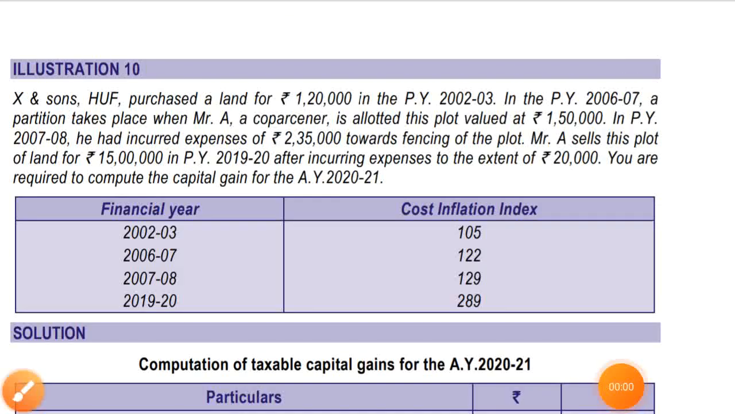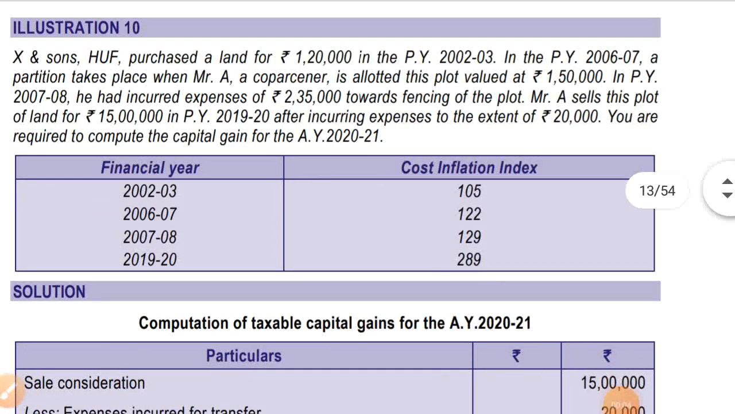Now let's start with illustration number 10. X and Sons HUF purchased a land for rupees 1,20,000 in the previous year 2-3. In the previous year 6-7, a partition took place when Mr. A, a co-partner, is allotted this plot valued at rupees 1,50,000. In the previous year 7-8, he incurred an expense of rupees 2,35,000 towards fencing of the plot. We can say it is cost of improvement.